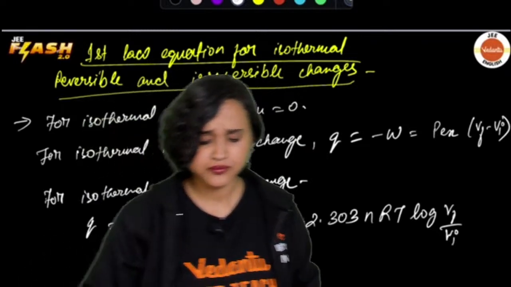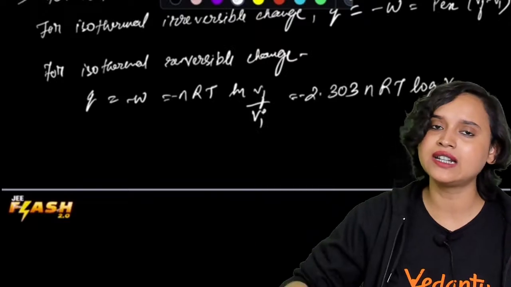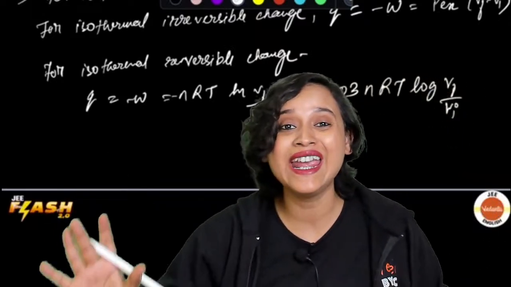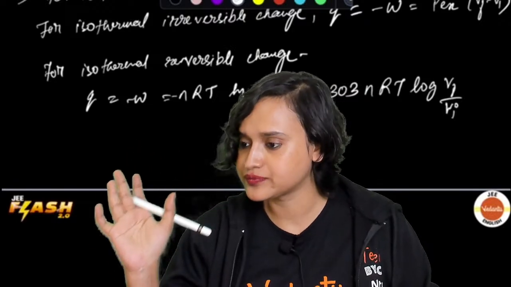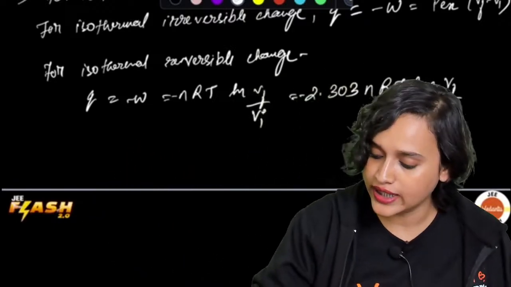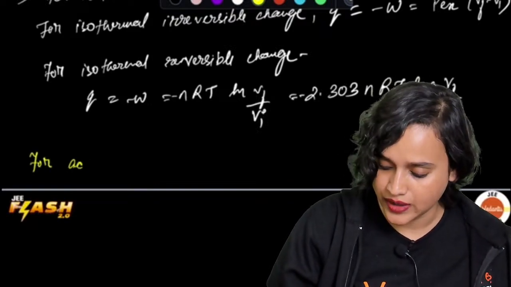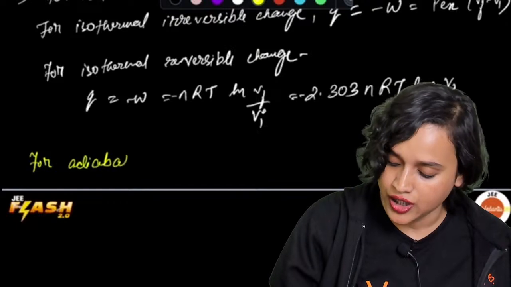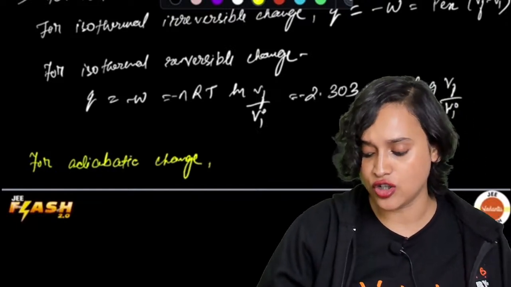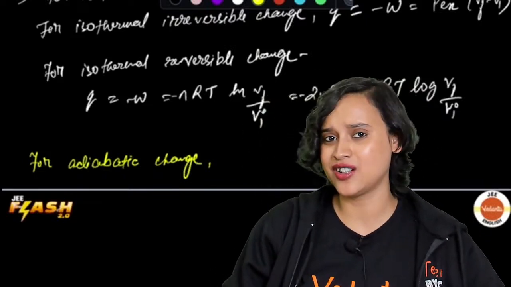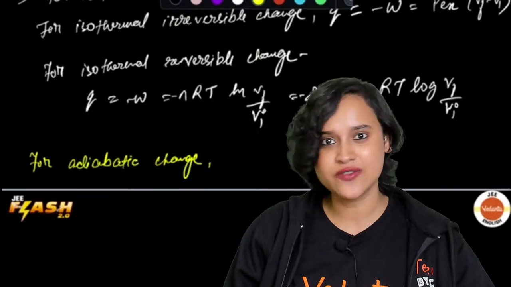Now, for an adiabatic change, we know that Q is equal to 0. That means delta U is equal to W_ad. What is W_ad? It is the work done in adiabatic change, right? For an adiabatic change, there is no transfer of matter or energy at all.